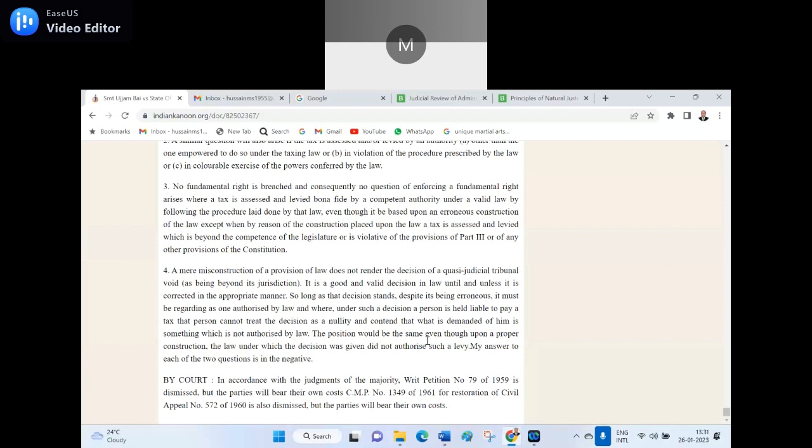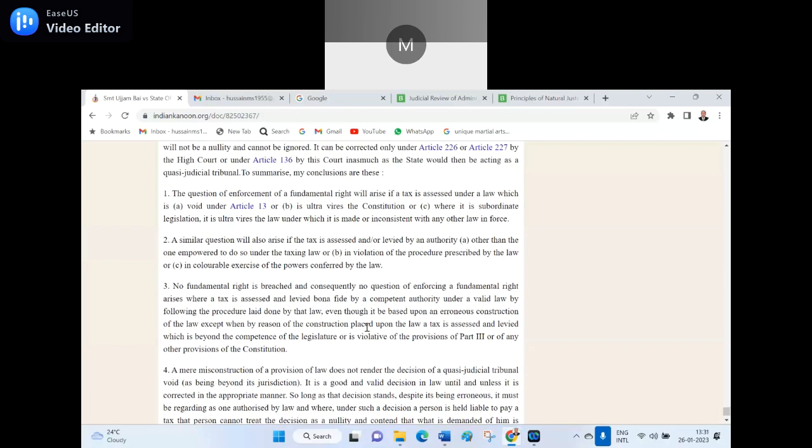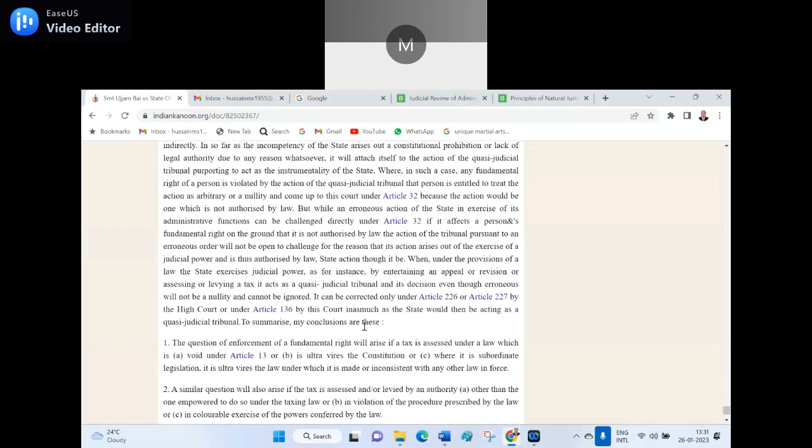So, if any tax rules are framed, if they are not in contravention of Article 19(1)(g), then they will continue and the writ will be dismissed. If Article 19(1)(g) is infringed, then any tax law becomes null and void.